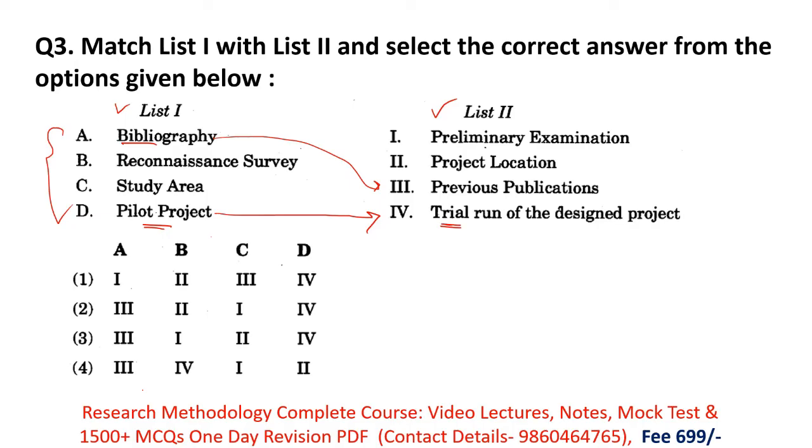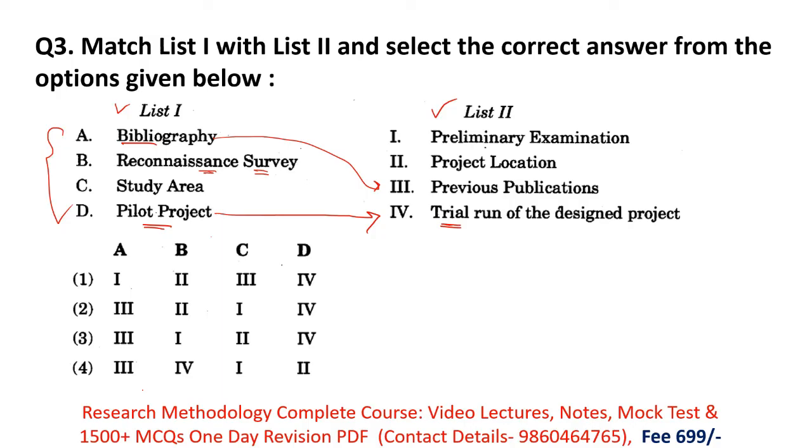Then point B, reconnaissance survey. So what is a reconnaissance survey? In a reconnaissance survey, you do research with the help of maps and pictures, like in geographical research. Reconnaissance survey is very helpful in geographical research, where researchers do their research on the basis of maps.